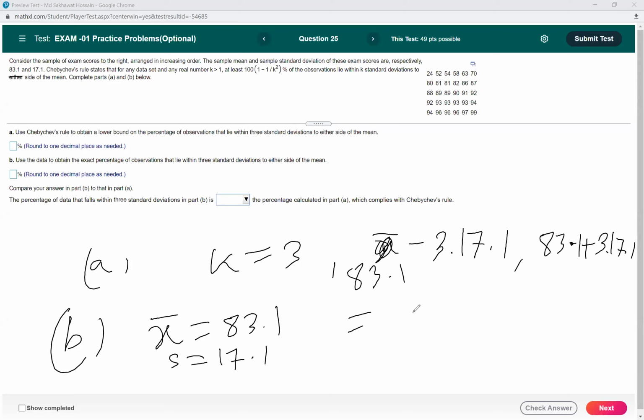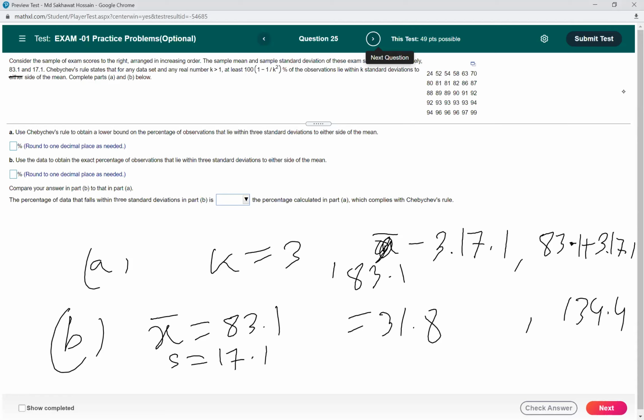So the first number is 83.1 minus 3 times 17.1, which is 31.8. The second number is 83.1 plus 17.1 times 3, which is 134.4. Now you have these two bounds, the lower bound and the upper bound.